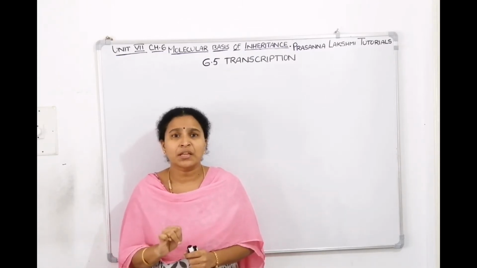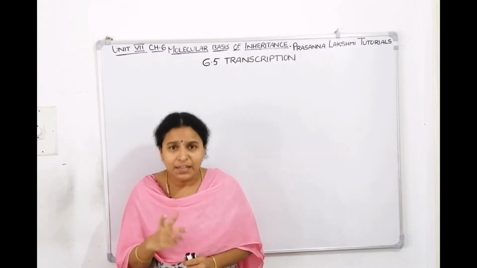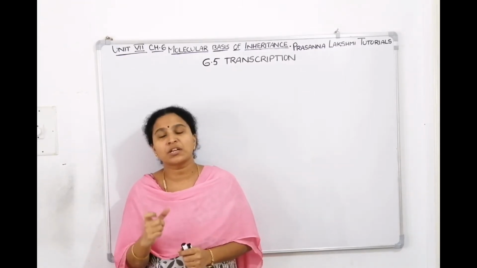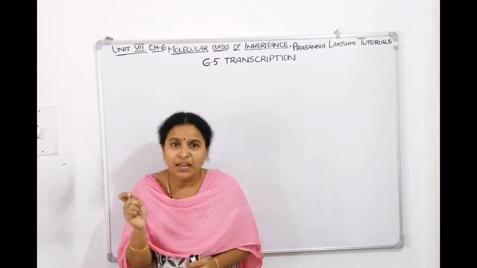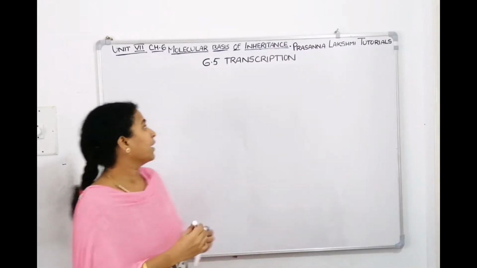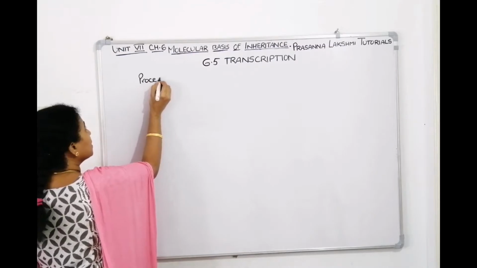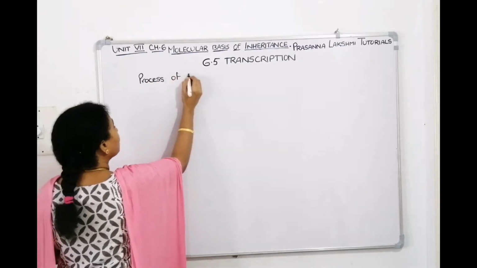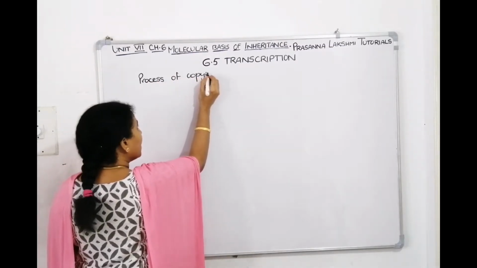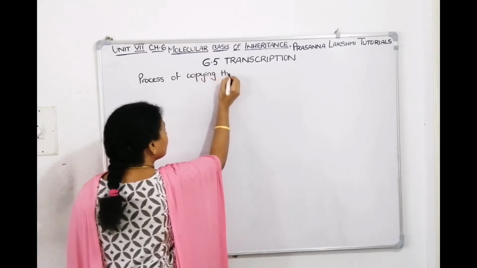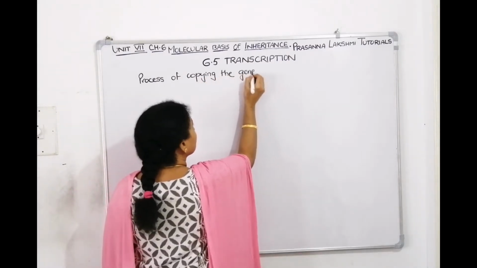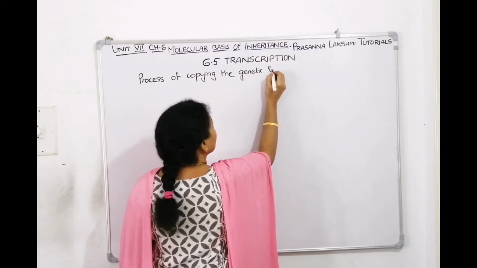So what is transcription then? It's the process of copying the genetic information from one strand of DNA into RNA. What are we copying? The genetic information.